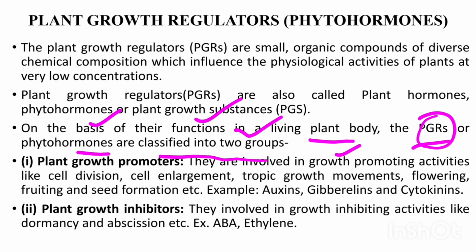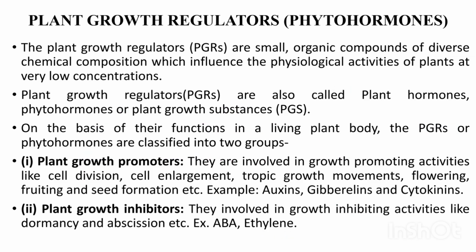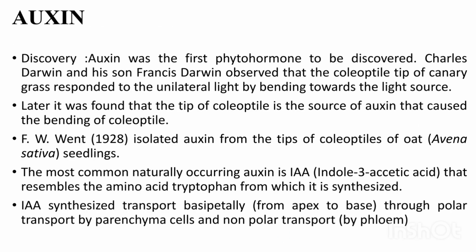So what are the examples of plant growth promoters which affect the plant in a positive sense? Those are auxin, gibberellin, cytokinin. Plant growth inhibitors are involved in growth inhibiting activities like dormancy and abscission. Examples are abscisic acid and ethylene. So these are the two groups of plant growth regulators. At first we will discuss one of the plant growth promoters, which is auxin.